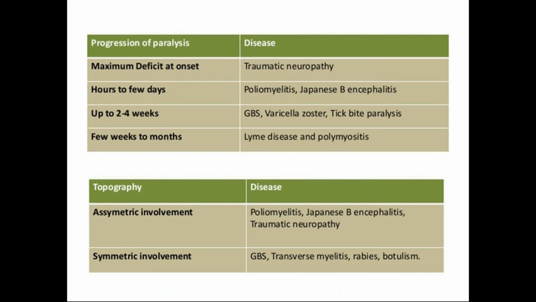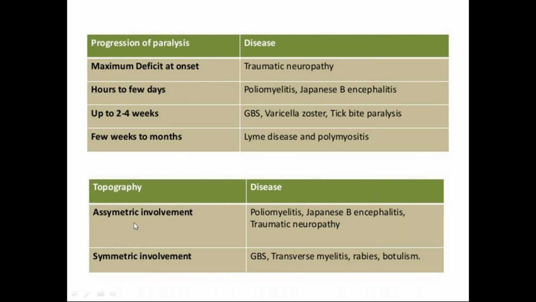Coming to the progression of paralysis: maximum deficit at onset, very dense, severe involvement, traumatic neuropathy will be the cause. Hours to a few days progression, poliomyelitis, JE. And 2 to 4 weeks, Guillain-Barré syndrome, varicella zoster paralysis, tick bite paralysis. And a few weeks to months, Lyme's disease and polymyositis.